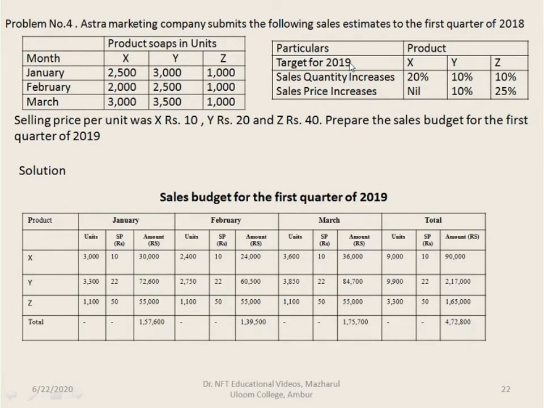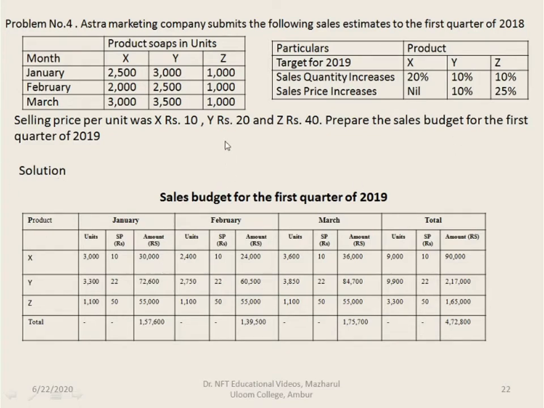Then the target for 2019 is also given for the products X, Y, and Z. Sales quantity increases by 20% for X, 10% for Y, and 10% for Z. And sales price increases for X, it is nil, 10% increase in Y, and 25% increase in Z. Selling price per unit was X rupees 10, Y rupees 20, and Z rupees 40. Prepare the sales budget for the first quarter of 2019.